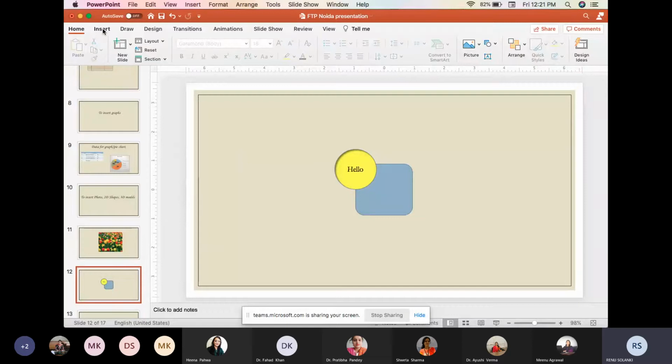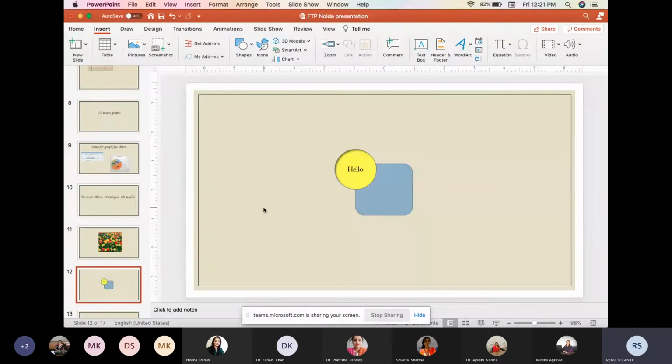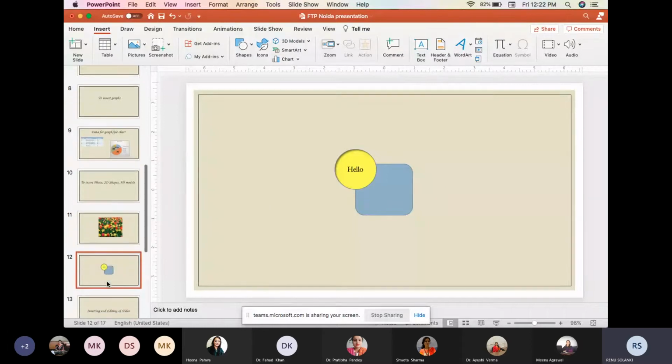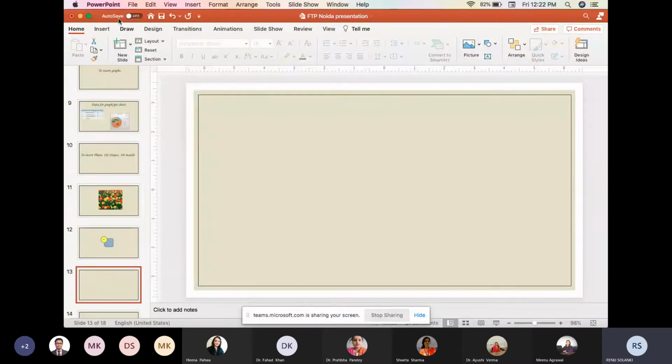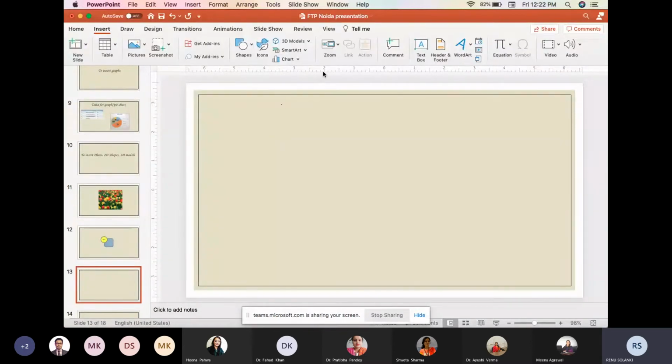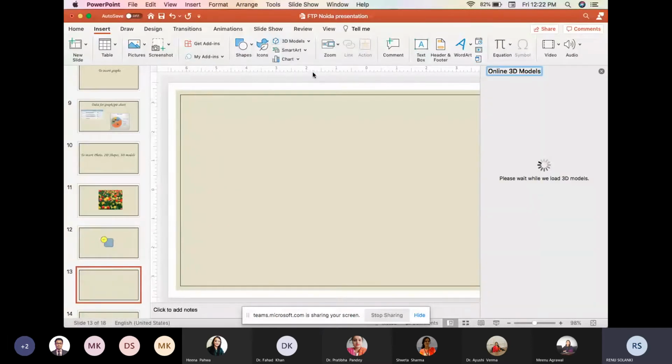Now in the latest version of Microsoft PowerPoint, it is giving the options to insert 3D models. From here, first insert the new slide. We will go to the home, we will insert the new slide, then we will go to the insert, and it will show the 3D models. It is showing the online 3D models which are available. So it is loading the 3D models, and from here we can use the 3D models.